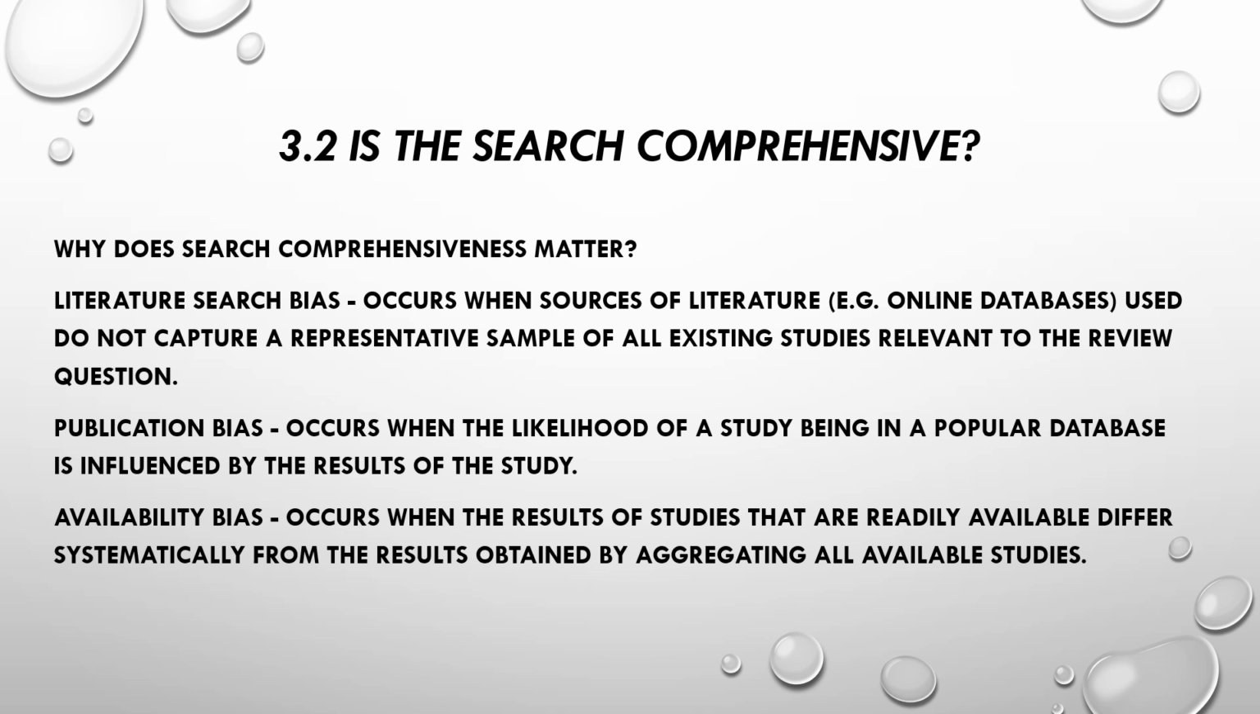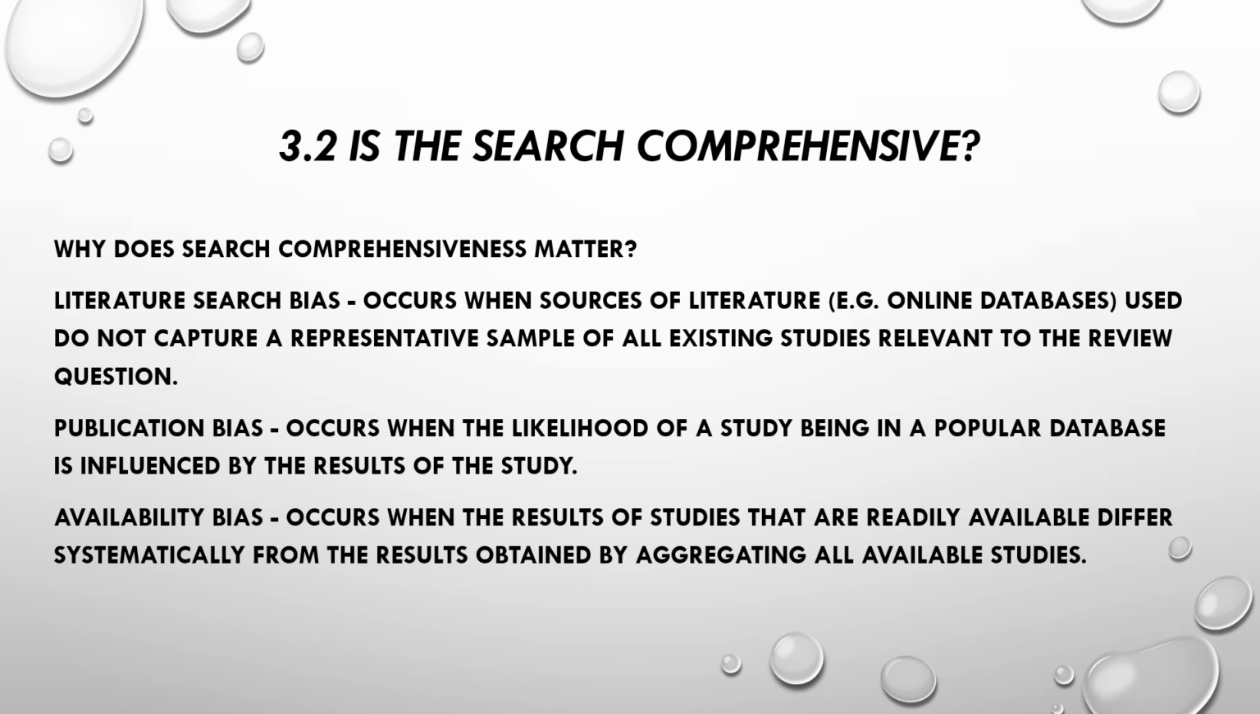Criterion 3.2 asks if the search is comprehensive. Lack of a comprehensive search may mean that some relevant articles are not captured, and this increases risk of bias. If only a few easily accessed sources are used, then the review is at greater risk of a number of biases. For example, literature search bias occurs when sources of literature used, such as online databases, do not capture a representative sample of all existing studies relevant to the review question.